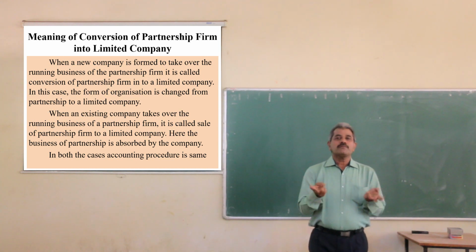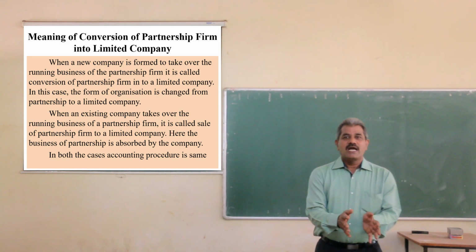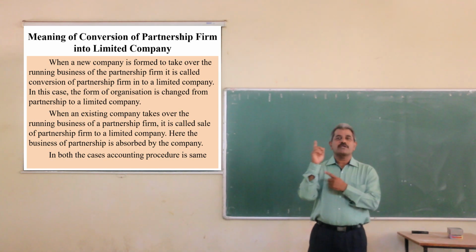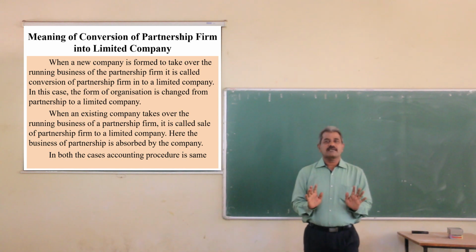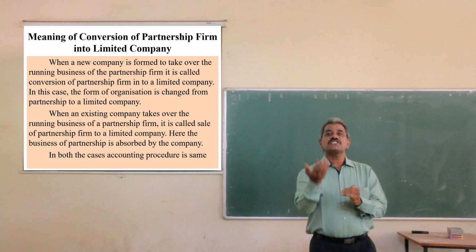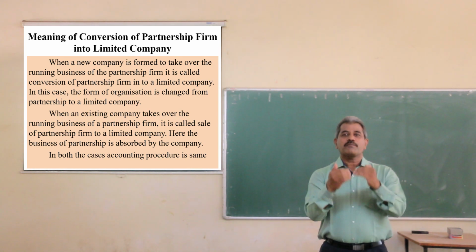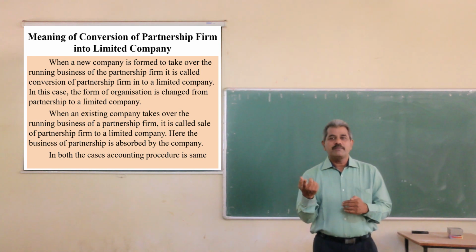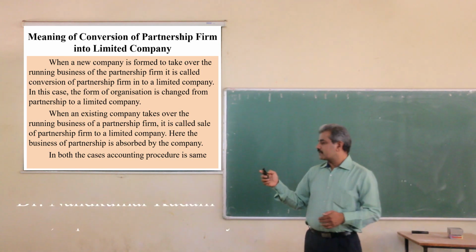So in both cases, the partnership firm is dissolved and the assets and liabilities are transferred to the company, either newly formed or an existing company. So the form of organization is changed from partnership firm to limited company. So this is conversion into limited company.